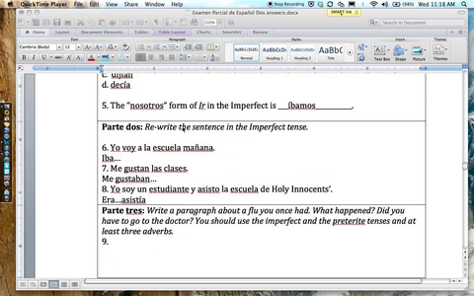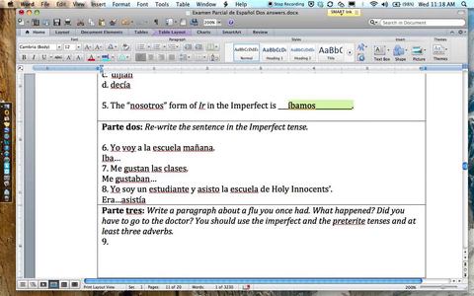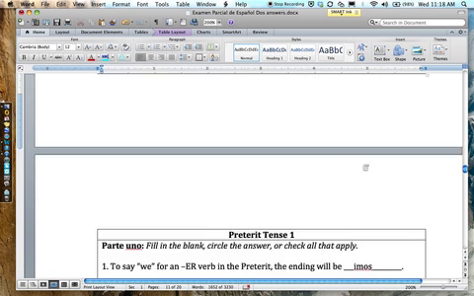Continuing on, rewrite these sentences in the imperfect. Voy, the verb is ir. What's the imperfect of ir? Iba. And then me gustan las clases, so you've got to make it me gustaban las clases, ending in an N because it's plural, the classes. And then the imperfect of soy, era, and the imperfect of asistir, asistía. So those are those answers.